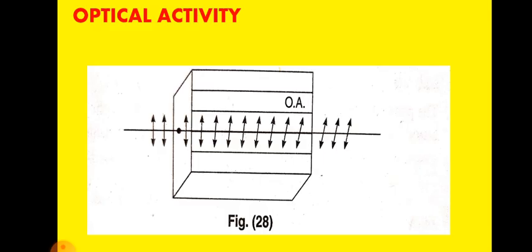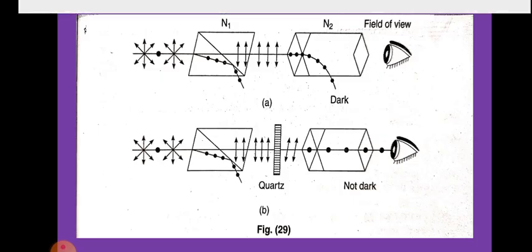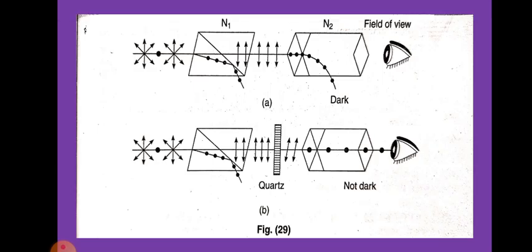This rotation of the plane of vibration can be demonstrated by the following experiment. In figure 29a, two nicols are set in crossed position, so the field of view is dark. Now a quartz plate cut with its face parallel to the optic axis is introduced between the two nicols, figure 29b.